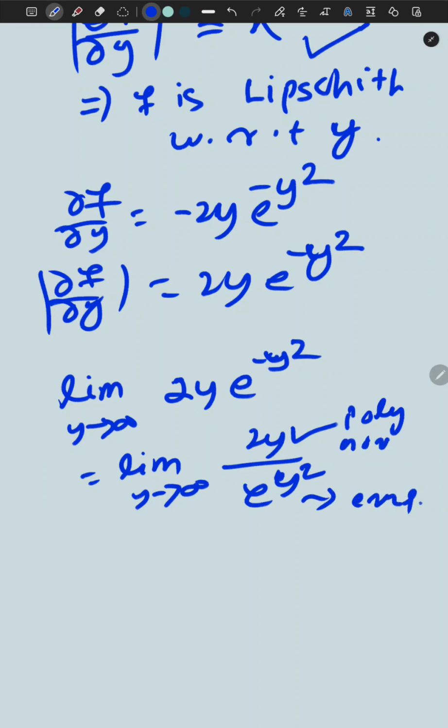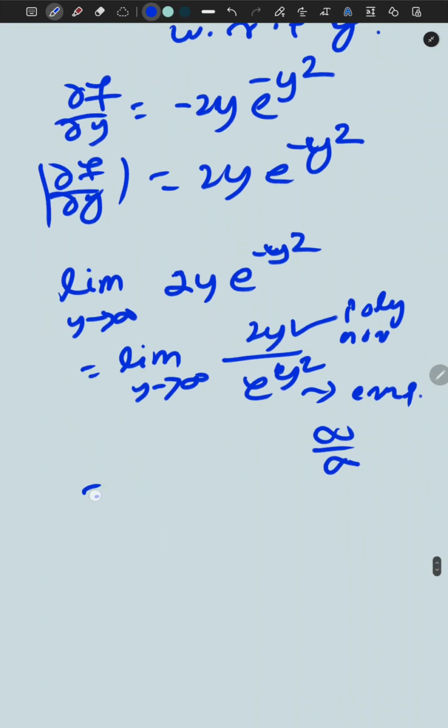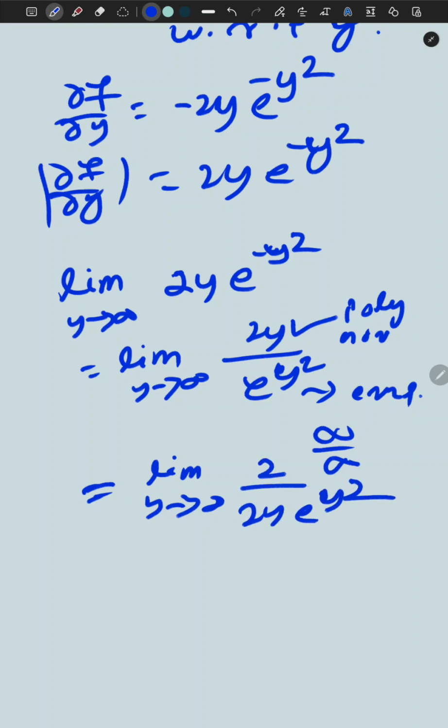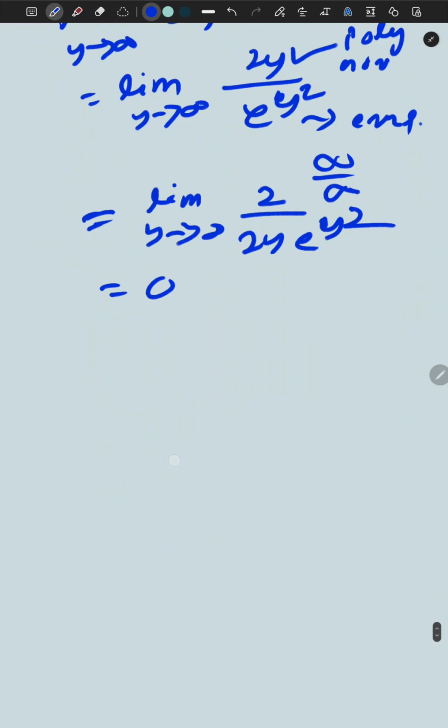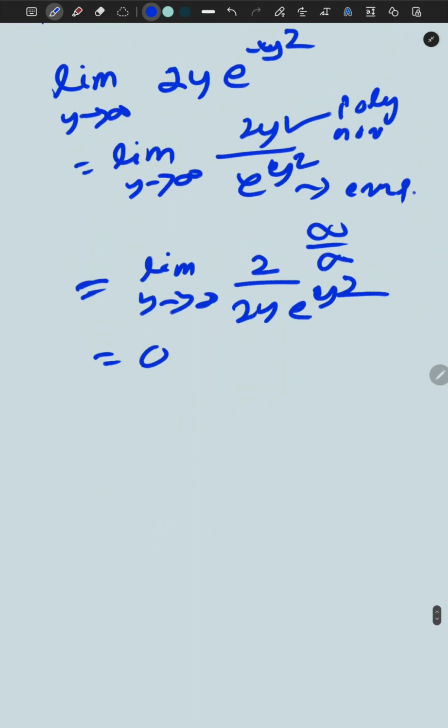It is also of the form infinity by infinity. If we apply L'Hôpital's rule, we get the limit as y tends to infinity of 2 over 2y times e^(y^2). If we put y equal to infinity, it gives 0. So this limit goes to 0. What is the definition of the limit at infinity?